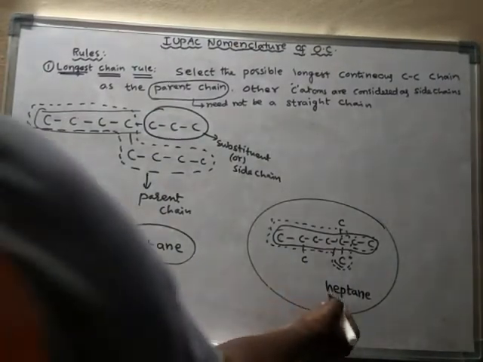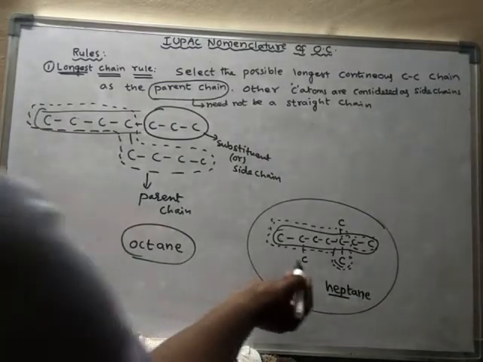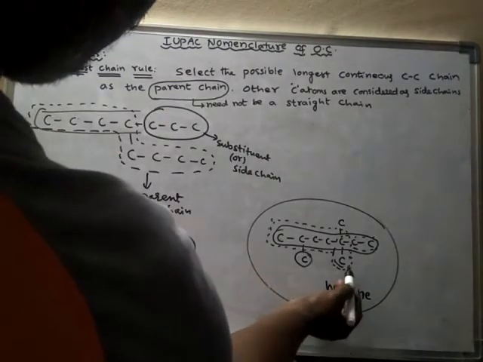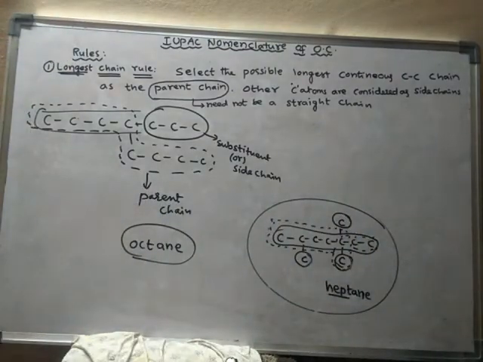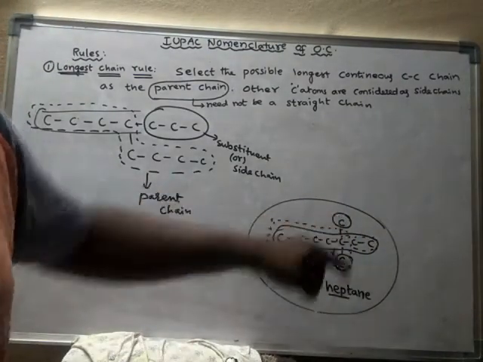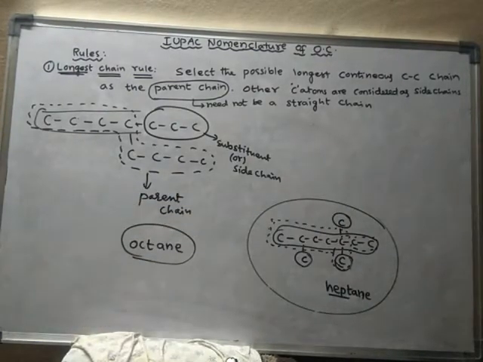So what is the longest carbon chain here? Hept is treated as the longest continuous carbon chain, so that will act as the parent chain. The other carbons, which are not part of the parent chain, are said to be substituents.